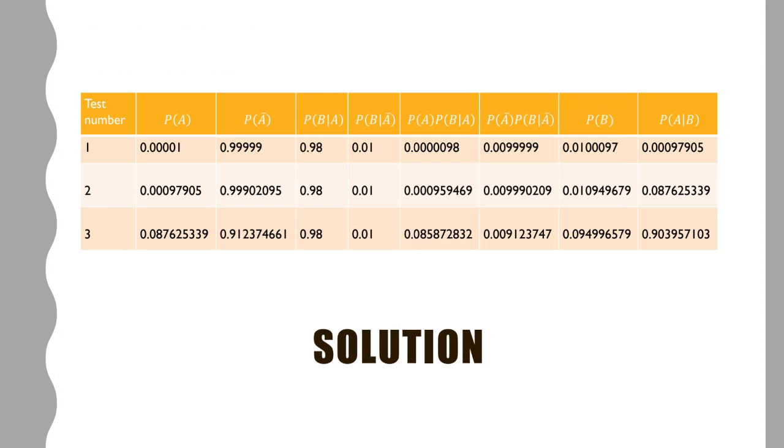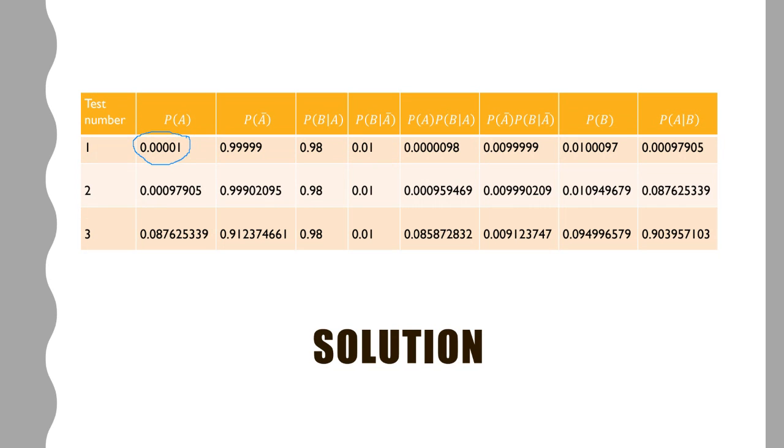Let me go here. Okay, what I did, I made a chart. For the first test, the P(A) is the probability of being infected with coronavirus. I'm taking this number from the city's probability, because there are 85 people infected among the 8.5 million people. So this is the probability that he is infected.